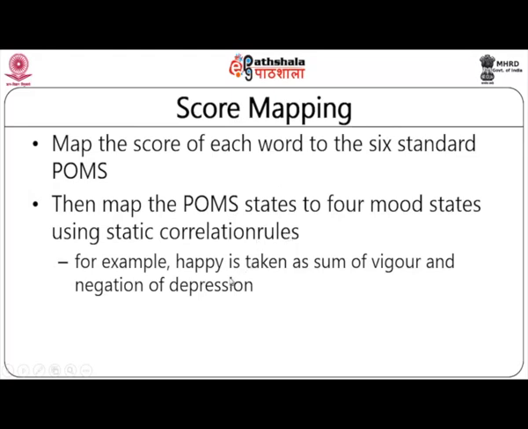For example, if there is a keyword happy, then it is considered as a sum of vigor and negation. So, if you have a feeling called vigor and say negation occurring together in a particular tweet, you will not be tagging the tweet to vigor and negation separately. Instead, you will sum both these moods and then label that particular tweet with a mood called the happy class label. So, the expressions in the tweets were aggregated, and accordingly labels are associated to the given tweets.